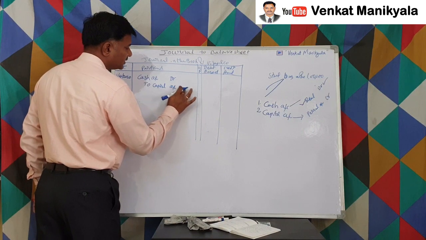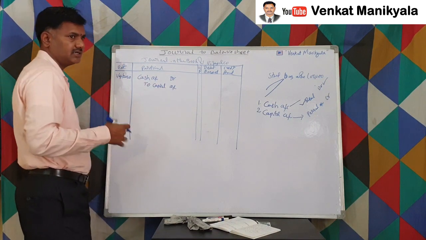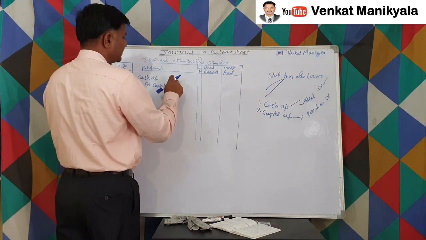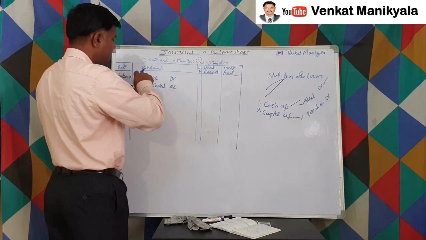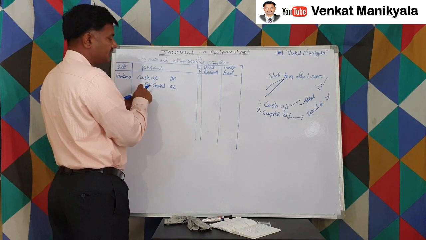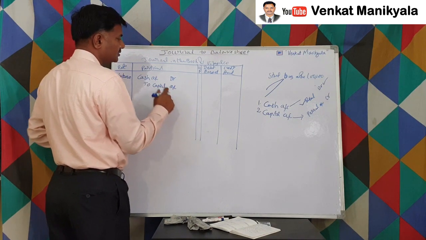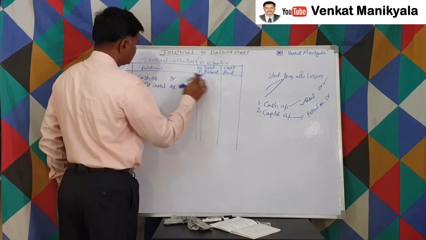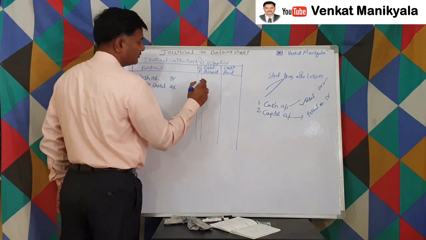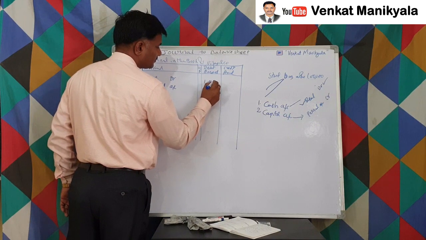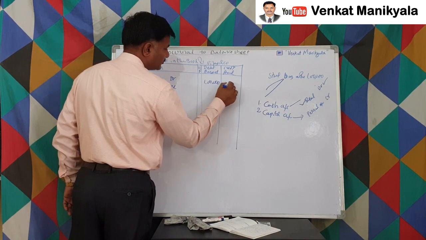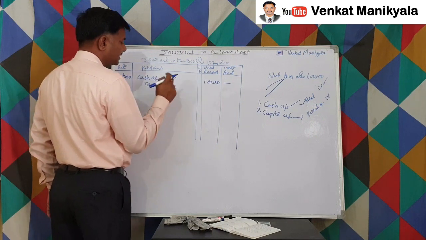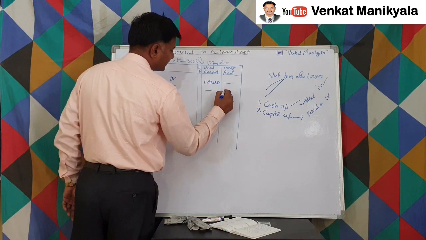Capital account. Here the credit or debit words are not required. Cash account Dr means it's a debit. Whenever we say "To", it's a credit. So to capital account, how much in the debit column and credit column? Cash account we are debiting with 1 lakh. The capital account we are crediting in a different column, not in the same line.